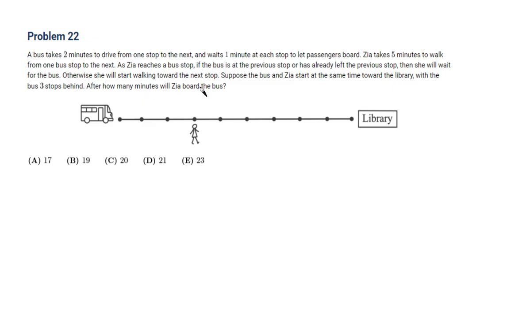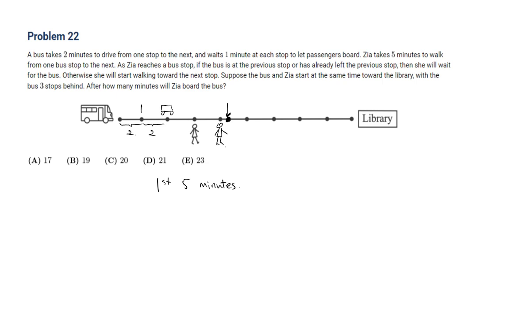All right, so let's see. After the first 5 minutes, she'll be here, right? And after that first 5 minutes, 2 minutes are gone and 1 minute has passed and extra 2 minutes are gone and there's the bus. Okay, so here's the bottom part. After the first 5 minutes, this is where they landed. However, things are going to be a little bit different from here because the bus in this particular stop is going to wait for extra 1 minute. So for 1 minute, Zia goes on to this position down here.